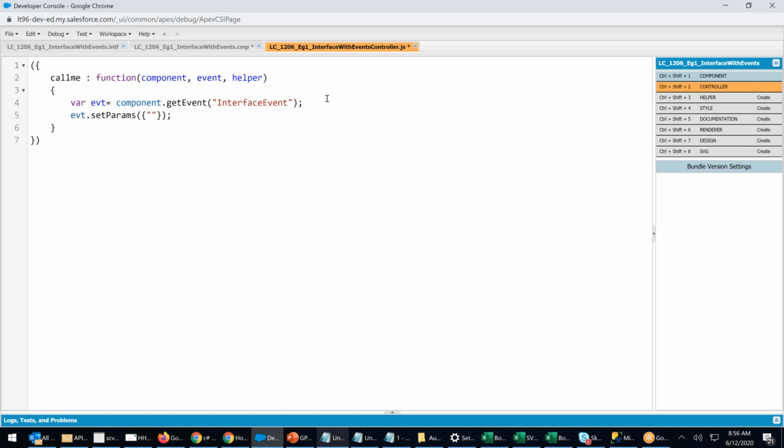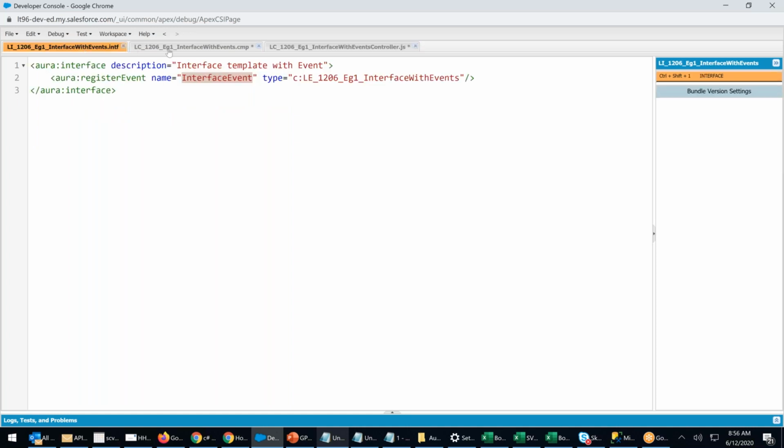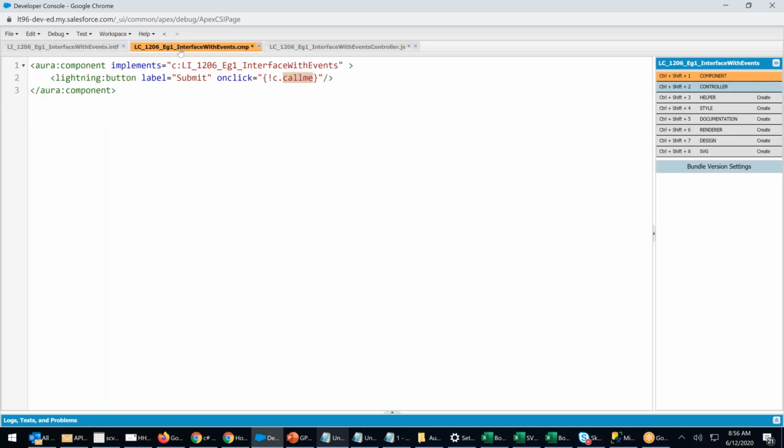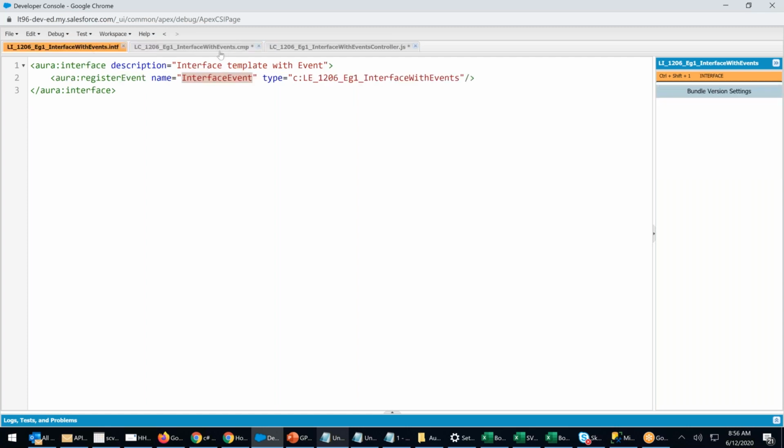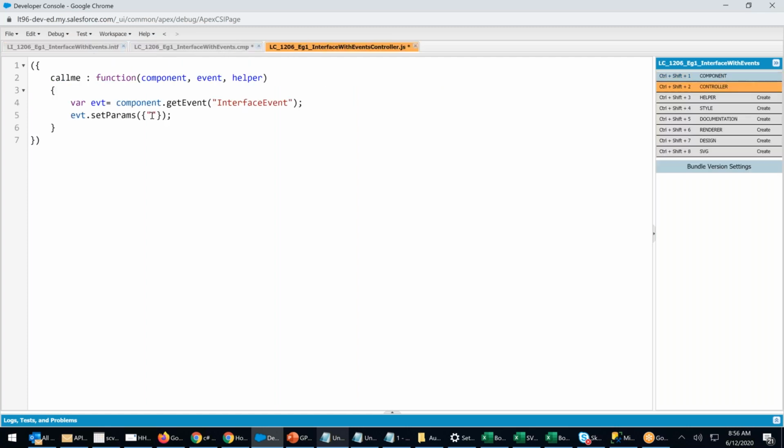In the event, there is empName, if I'm not wrong. I created an attribute called empName. Pass empName with, whenever you're hard coding a value, then only you put quotes. If you're passing dynamically, then don't put quotes. I will say Rupam.